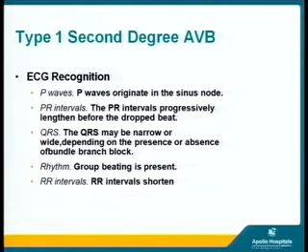Now, most of us know most of the AV blocks which are commonly seen in India. So ECG recognition, what do we see? We see the P waves, where do they originate? Is it in the sinus node? Then we go on to the PR interval, whether it is progressively lengthening before a dropped beat. QRS, is it narrow or wide, depending on the presence or absence of bundle branch block. Then the rhythm. You should always concentrate on the rhythm for group beating, which again gives a clue for your diagnosis. Then the RR intervals, which are always shortened.